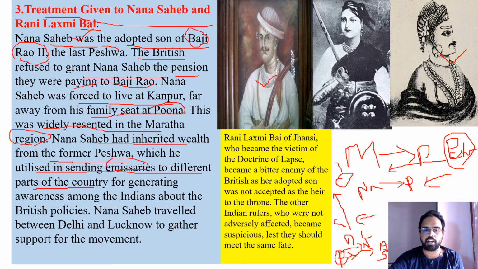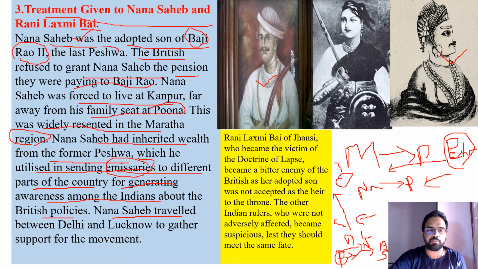Emissaries means representatives. He used that money to send people to different parts of the country to generate awareness among Indians about the British policies. He was trying to alert the other Indian rulers not to fall into the trap of these British policies. That money, which he got from his adopted father, he was using for such things.